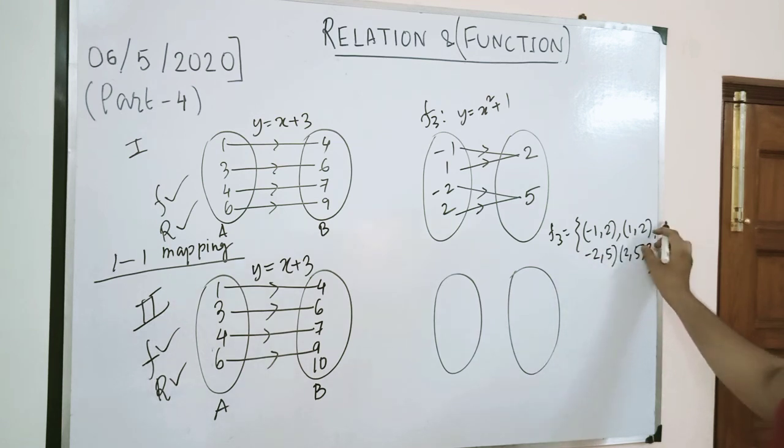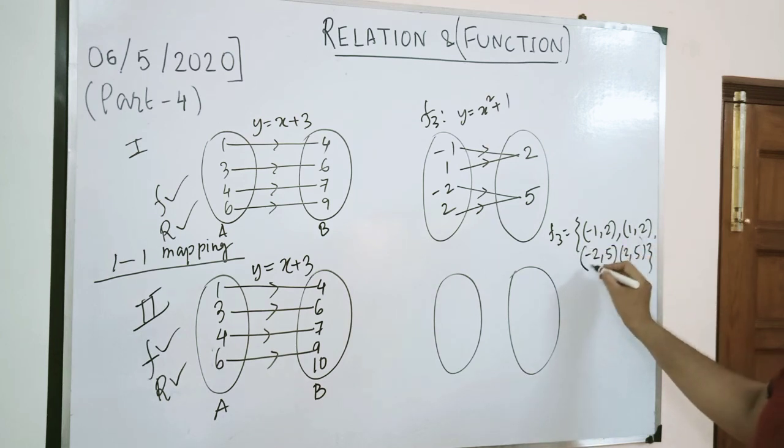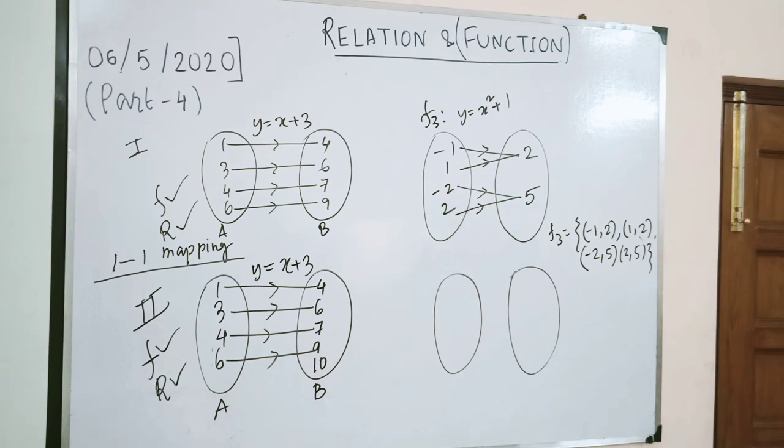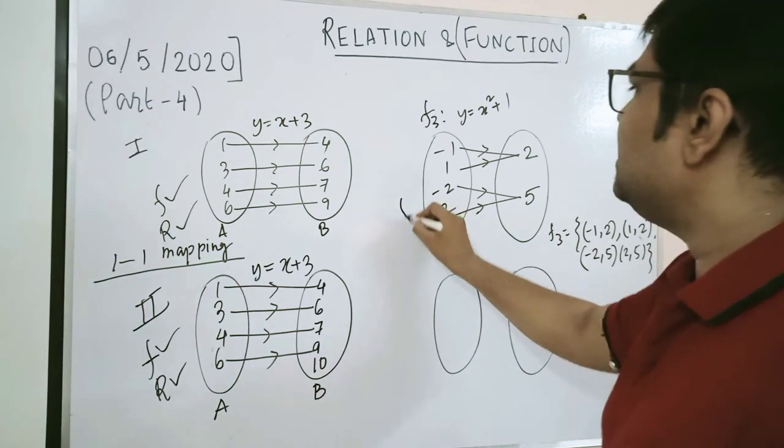So these are the ordered pairs. You can write like this. See, nowhere is it violating rule number 2, so everything is fine. That means no two different ordered pairs are producing the same first element, and you can see that all the elements have some image. So this is f3.